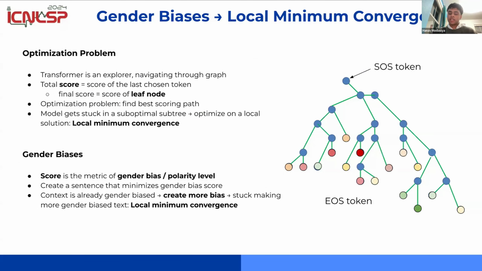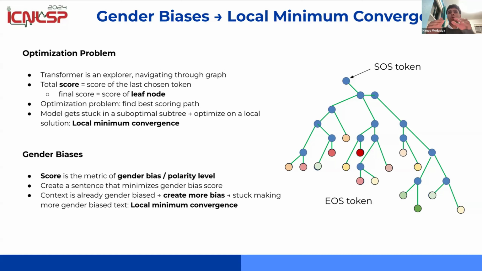So why does this matter to gender biases? Imagine you're traversing this graph that you see on the right from the top to bottom, and you're trying to maximize the score, which is represented by the color of the nodes. Green scores are good and red scores are bad. And the nodes here represent the word choices that we just talked about. If we ever enter a subtree that has no green scores, we can't go back up the subtree. So we're never going to reach a green score, which leads to local minimum convergence.